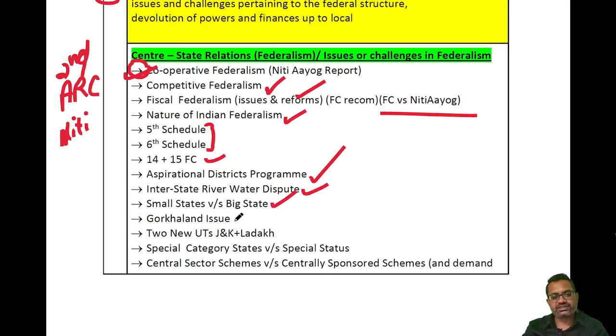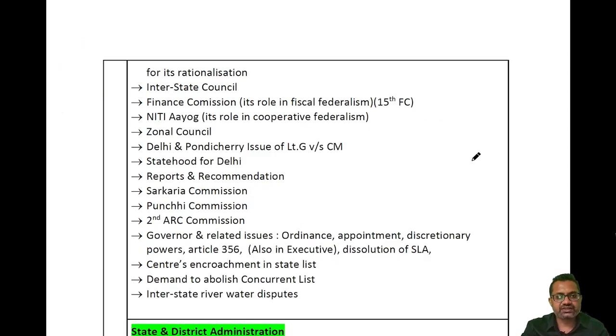Gorkhaland issue, because it is demanding a separate state. Two new UTs, Ladakh and Jammu Kashmir, have been made by removing Article 370. Special category states versus special status. Central sector scheme versus centrally sponsored scheme. So all this will be part of center-state relation. Then the Interstate Council, it's a body, what is its role.